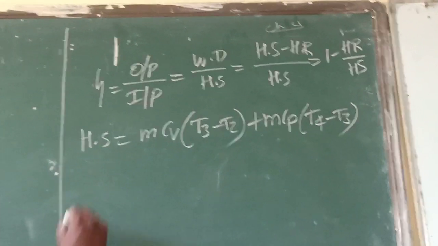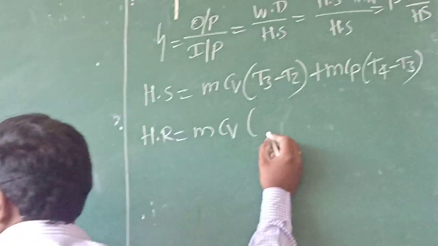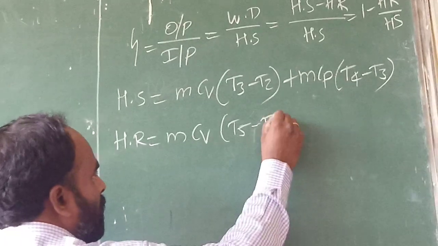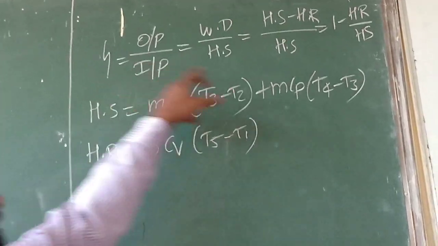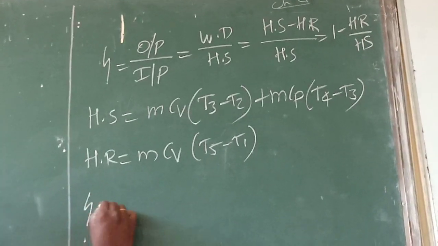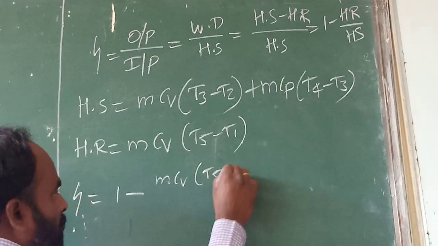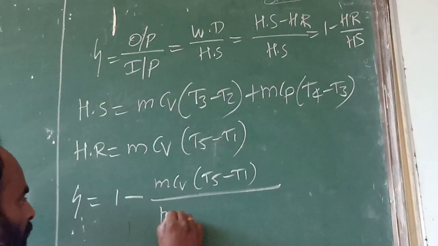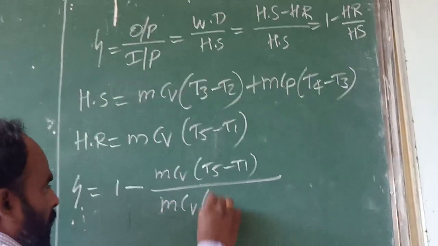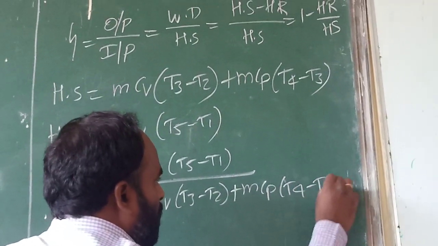Similarly, we can write the equation for the heat rejection, where heat rejection equal to mCv, because heat rejection is in the constant volume process. What is the temperature difference? T5 minus T1. Then we can substitute heat supply and heat rejection in the efficiency equation, 1 minus HR divided by HS. So efficiency equal to 1 minus, where heat rejection equal to mCv (T5 minus T1), divided by heat supply, which is mCv (T3 minus T2) plus mCp (T4 minus T3).